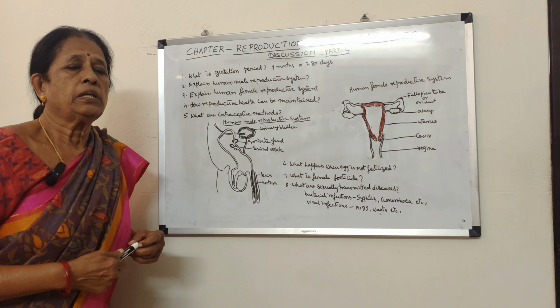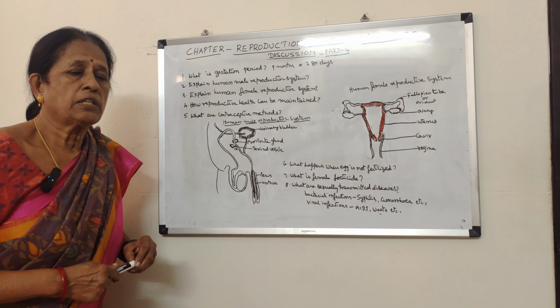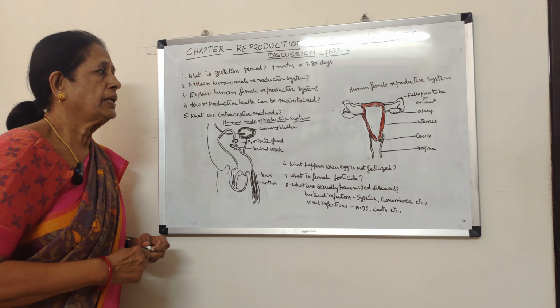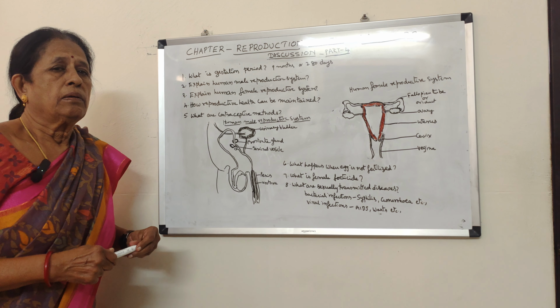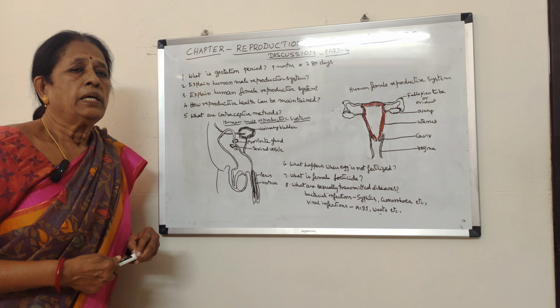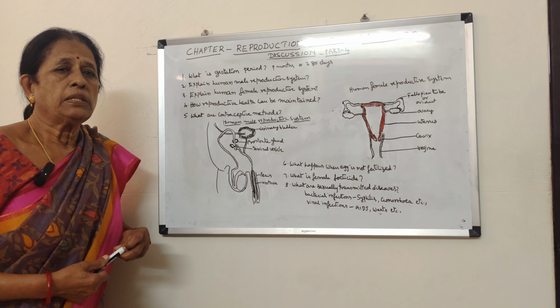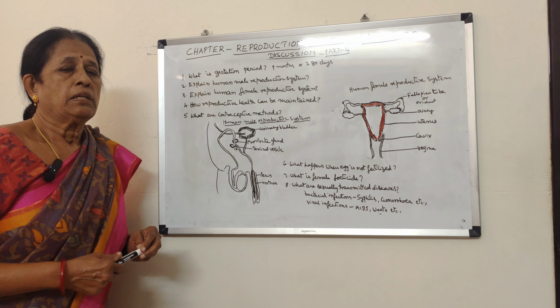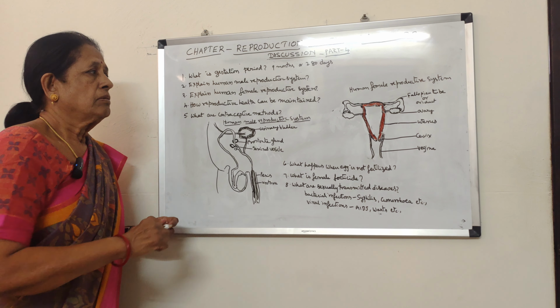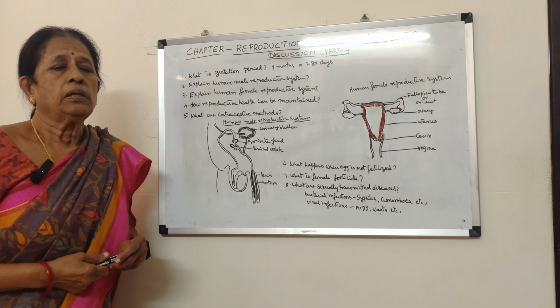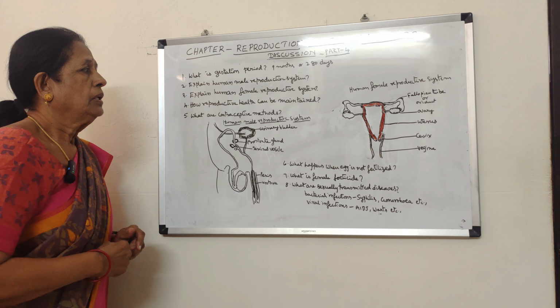That means he should not indulge in unsafe sexual activities. If he indulges in unsafe sexual activities, he may come across many sexually linked diseases, such as bacterial infection, viral infection, etc. So it is very important to maintain reproductive health.